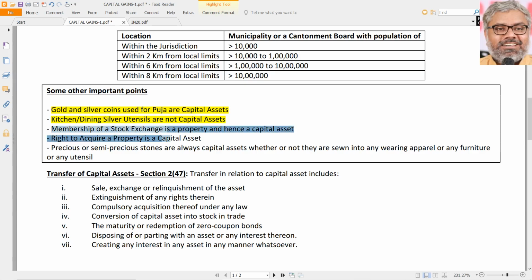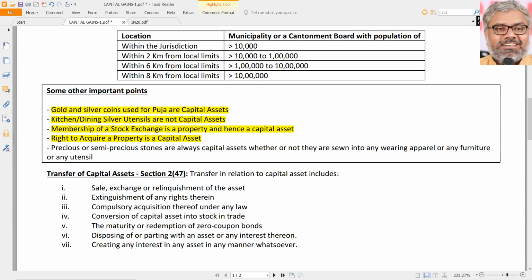Then, membership of a stock exchange is a property and hence it is a capital asset. Somebody who is a member of a stock exchange, that membership card itself can be sold. So the court said definitely it is a capital asset because it is a property. Then another important point, the right to acquire a property is also a capital asset. Property itself is anyway a capital asset. Sometimes there may not be any property as such, but there may be a right to acquire a property. That right also is a capital asset.